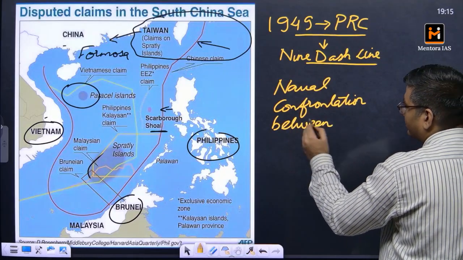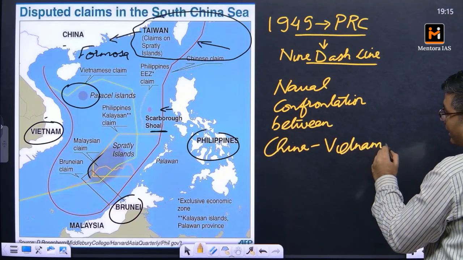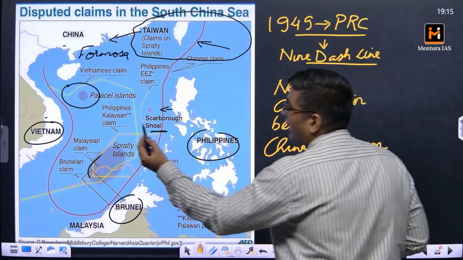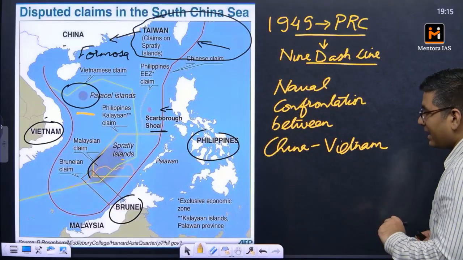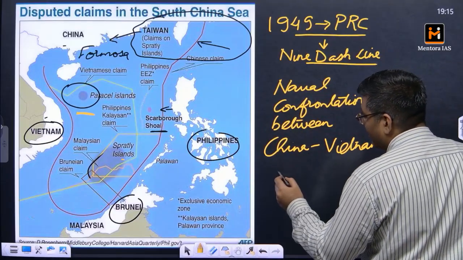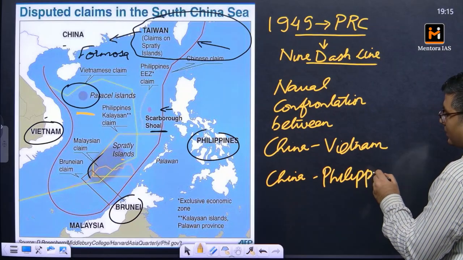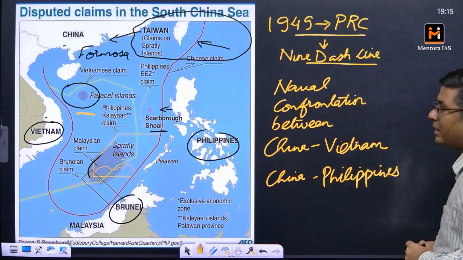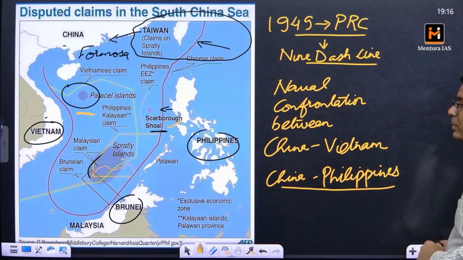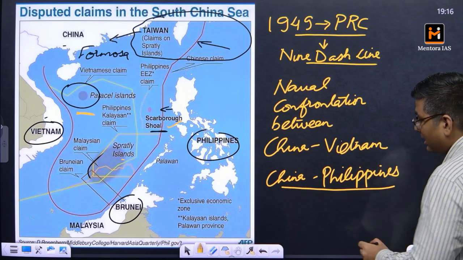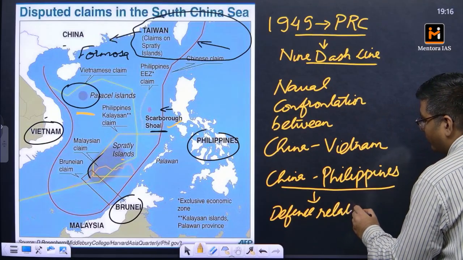China and Vietnam. Between China and Vietnam, this has happened on the Paracel Islands and the Spratly Islands. Then at the same time we have the naval confrontation between China and the Philippines. That was with respect to the Scarborough Shoal, and because of this naval confrontation between China and the Philippines, the defense relations between the USA and the Philippines were revived.